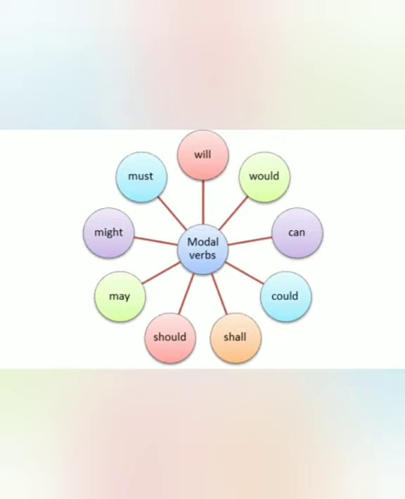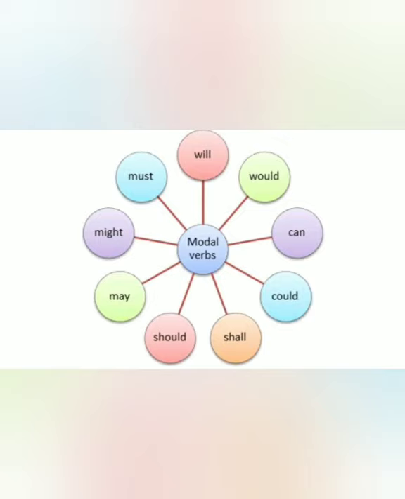Now, the second feature is they are always followed by the first form of the verb, which is the present tense. For example, I can play football. Here, can is the modal and play is the first form or the base form of the verb. And always remember that they don't change with the subject of a sentence. Now we will learn the modals in detail.